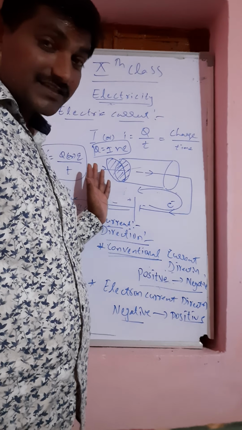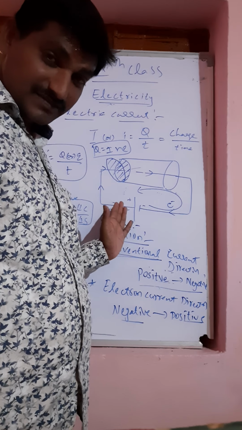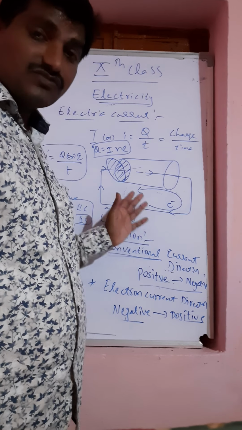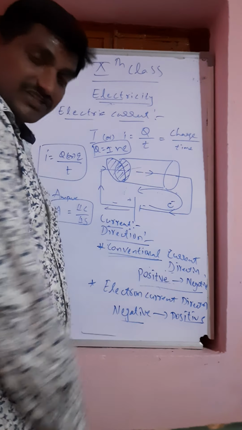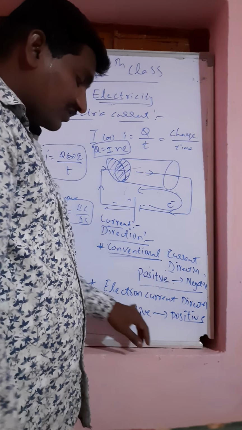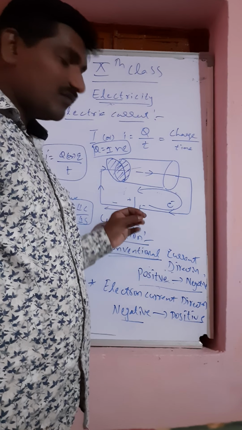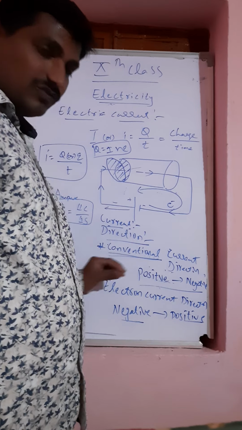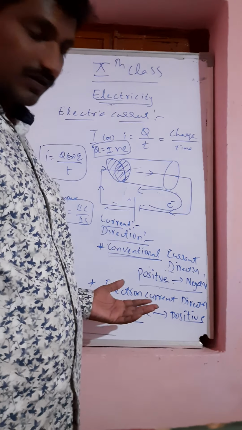It is always with relative motion of electrons, right? If there is no flow of electrons, there is no flow of current from positive to negative. That's why it is the conventional current direction. The electron current direction is negative to positive. This is the most important twist you need to understand, where history made a mistake.